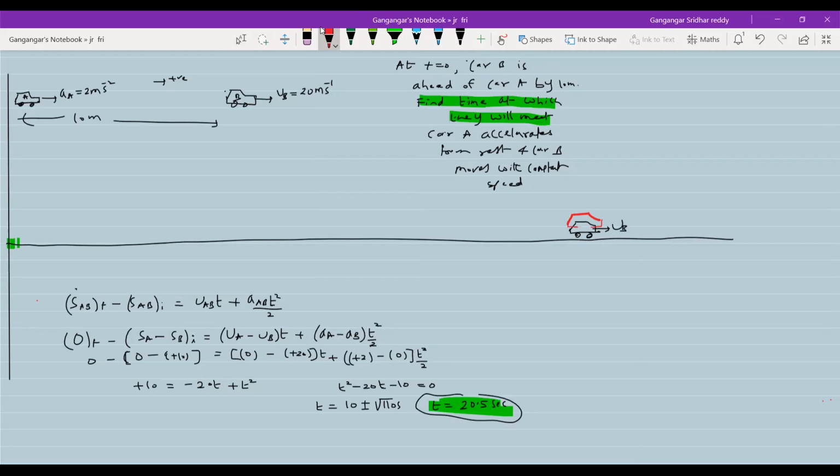So once you learn the method, it will be very easy. So it will be VA. So at this particular position is where the car is. So what is this time? 20.5 seconds. What length of the road does car A have to cover to catch car B? So can we calculate that? X equal to acceleration of car A, t square by 2.